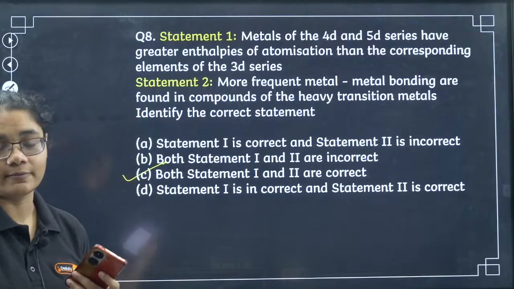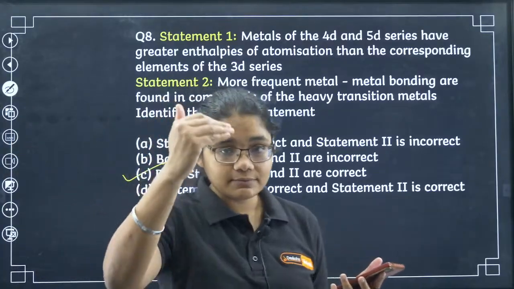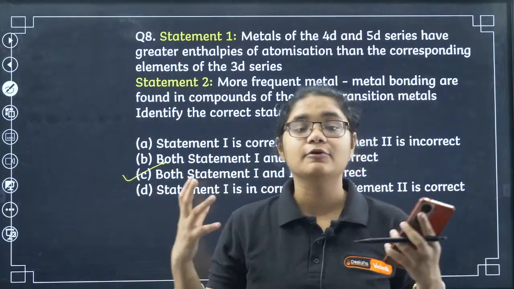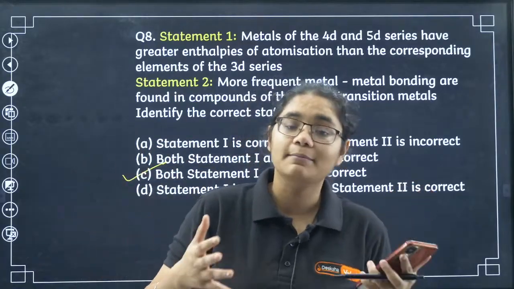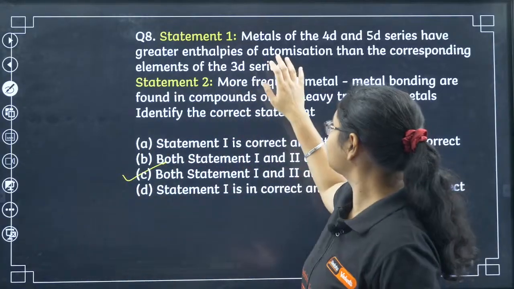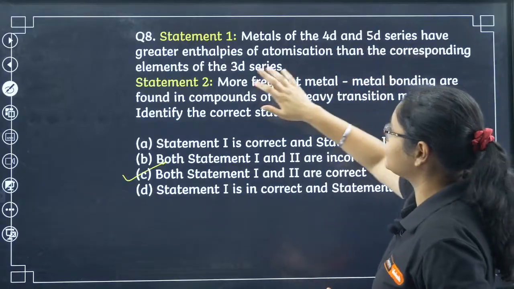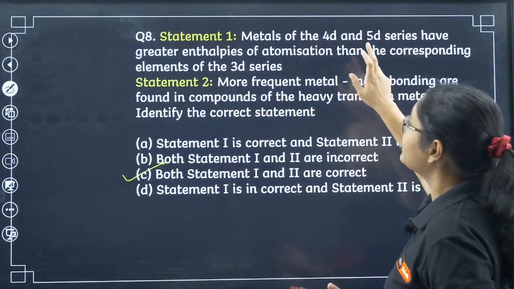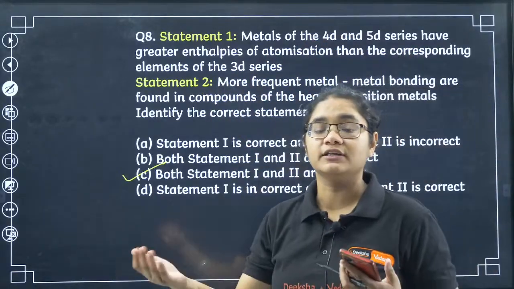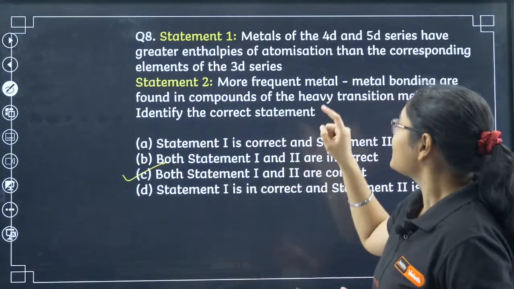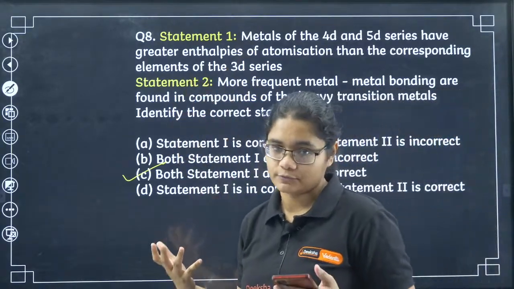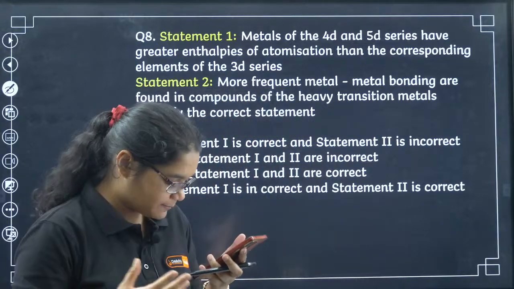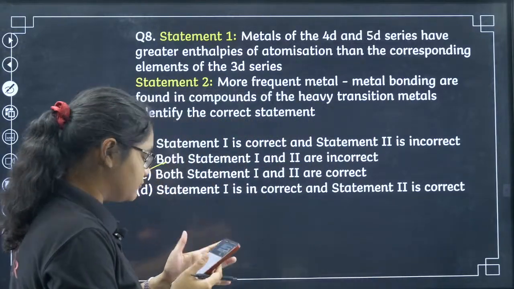Both are correct here. So remember students, as we move down the group, the enthalpy of atomization becomes much stronger because of stronger metallic bonding. So the first statement is correct: metals of the 4d and 5d series have greater enthalpy of atomization than the corresponding elements of the 3d series. And next, more frequent metal-metal bonding will happen in the heavy transition metals. As we go down the group, the enthalpy of atomization will be much stronger.